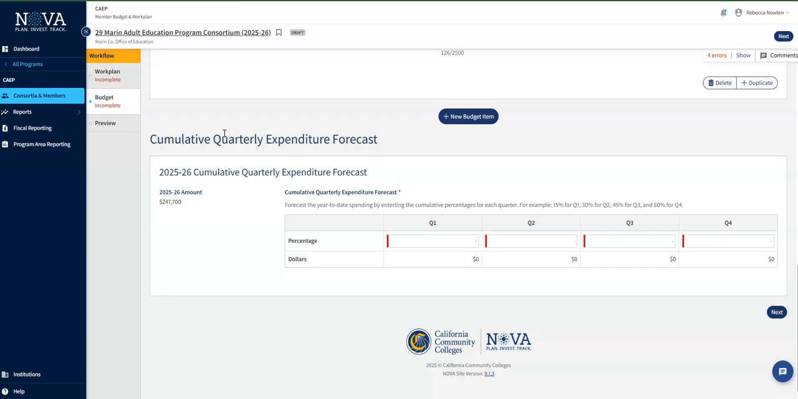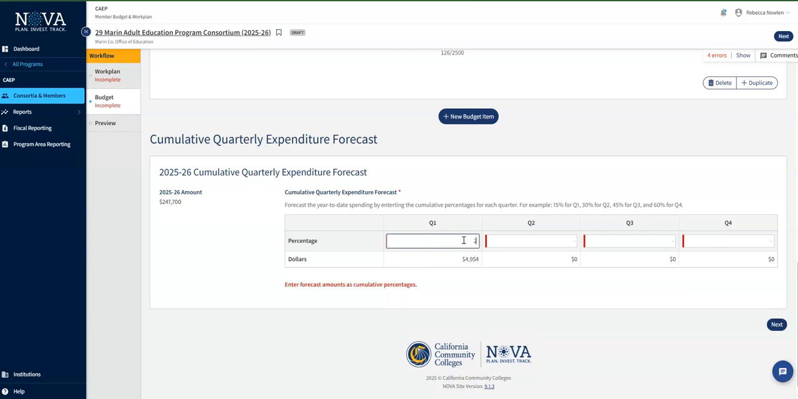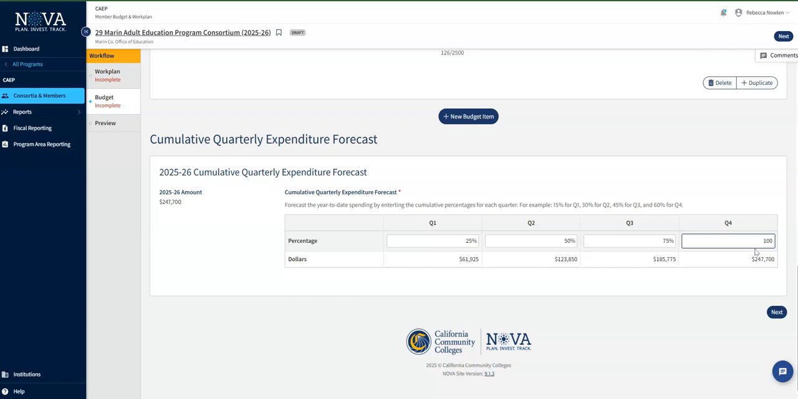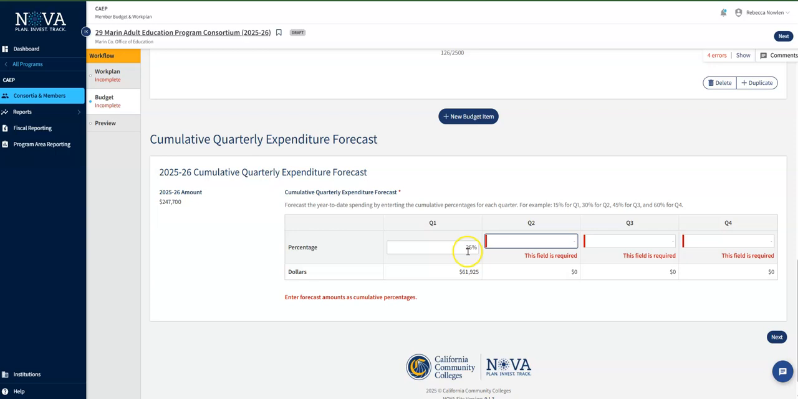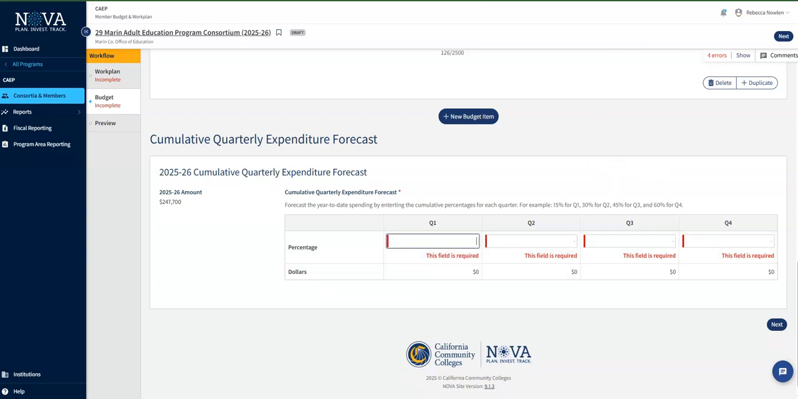I'm just reminding you that this is cumulative. So let's say you're going to spend the same amount of money every quarter. You would put 25 here and then 50. You'll see the numbers below also are cumulative. By the end of quarter four, you expect to do 100% of your budget. That's how that would work cumulatively. I'm going to take these out again, just so I'm not doing things for MCOE that they don't want. And I'm going to go to next.